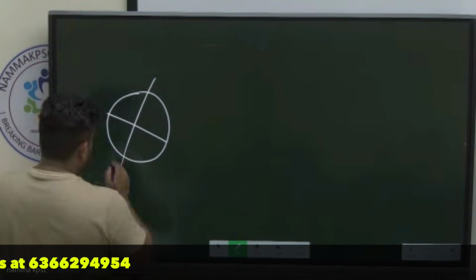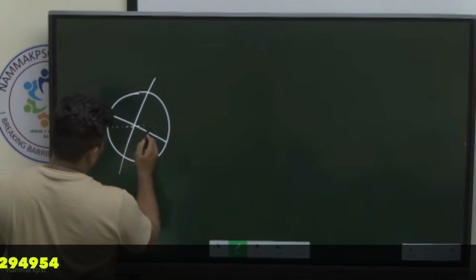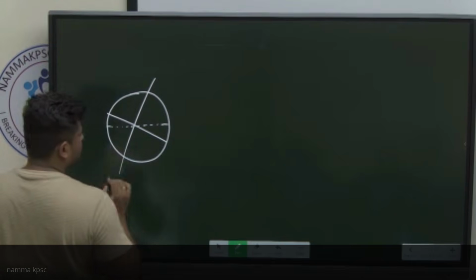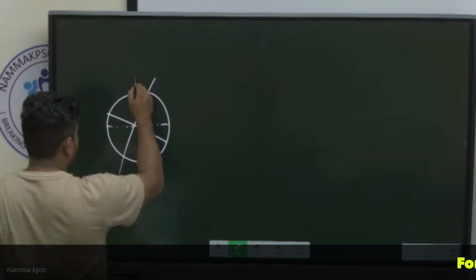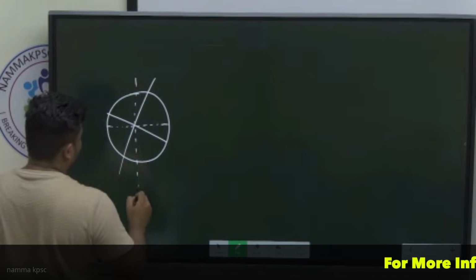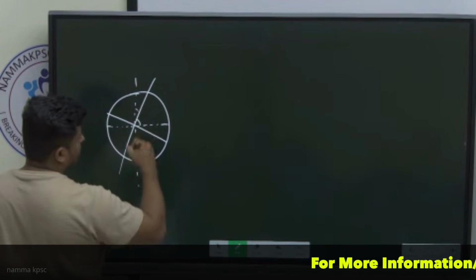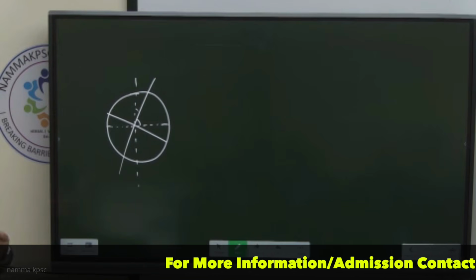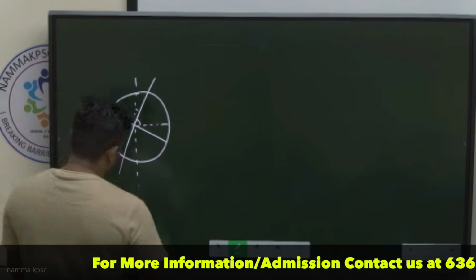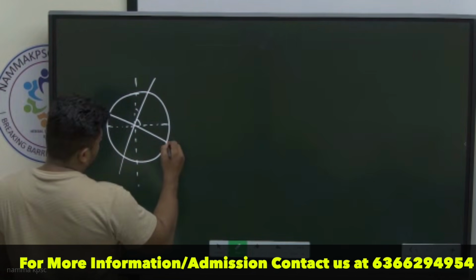Normally, it should have been this way, correct? And this way. So there is an angle, 66.5 and 23.5. Those are complementary angles, totaling 90 degrees. Okay. This is the actual equator.